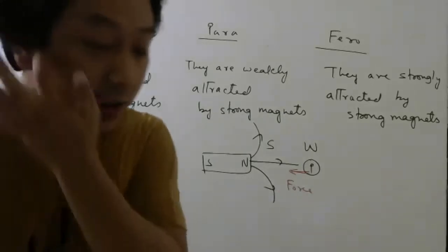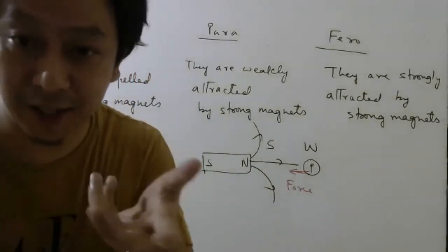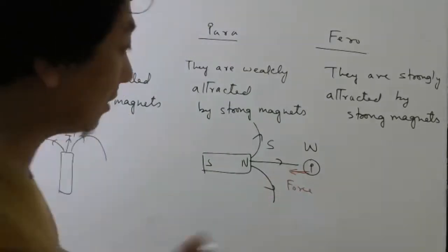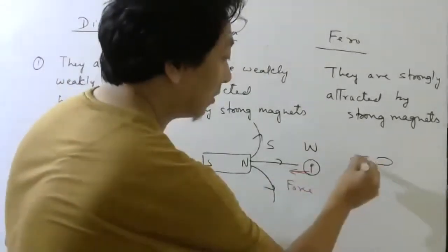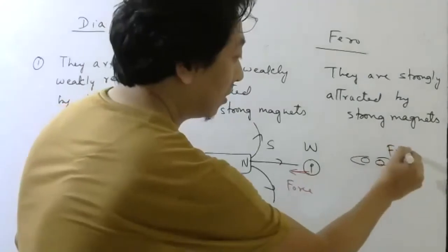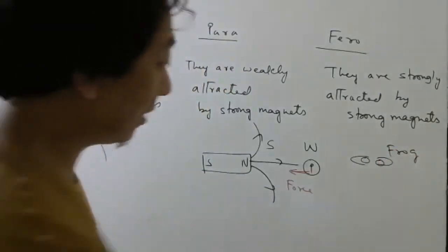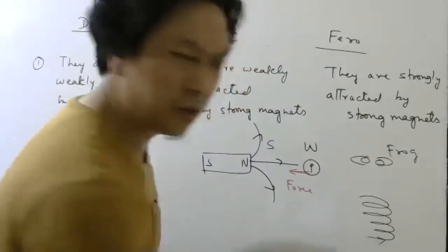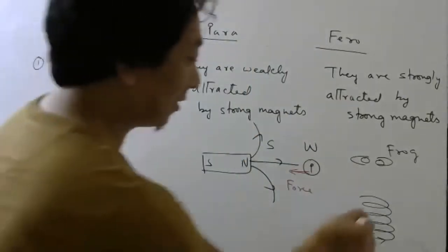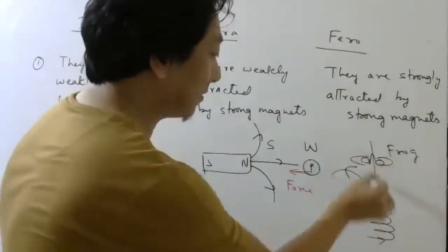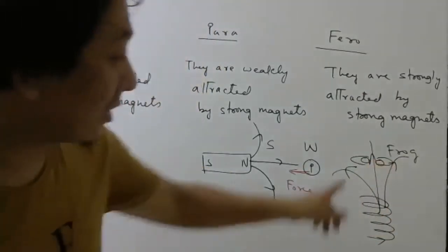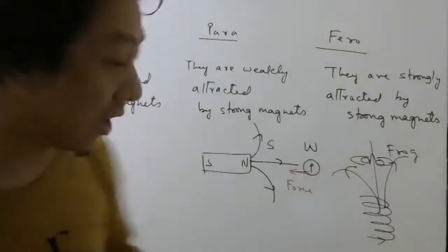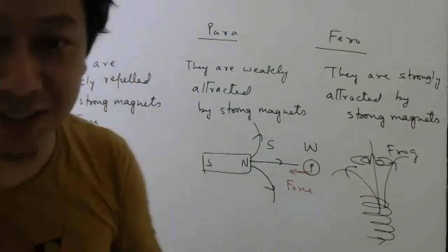In some experiments you can find on YouTube, they will put a frog and use a solenoid, passing huge current in the solenoid to create a magnetic field like this. The atoms in the frog behave like diamagnetic material, I will give the reason later.